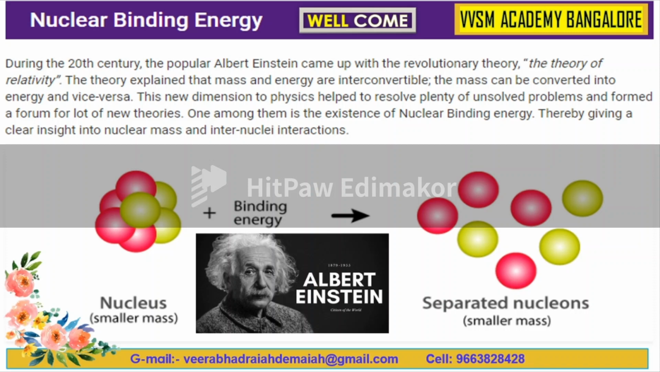Albert Einstein came up with the revolutionary theory, the theory of relativity. Einstein's mass-energy relativity is a wonderful phenomenon in nuclear physics, modern physics. The theory explained that mass and energy are interconvertible to each other.